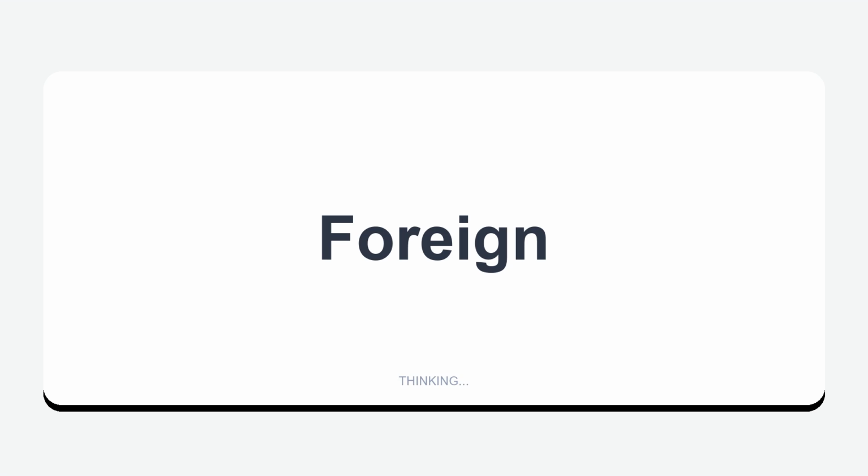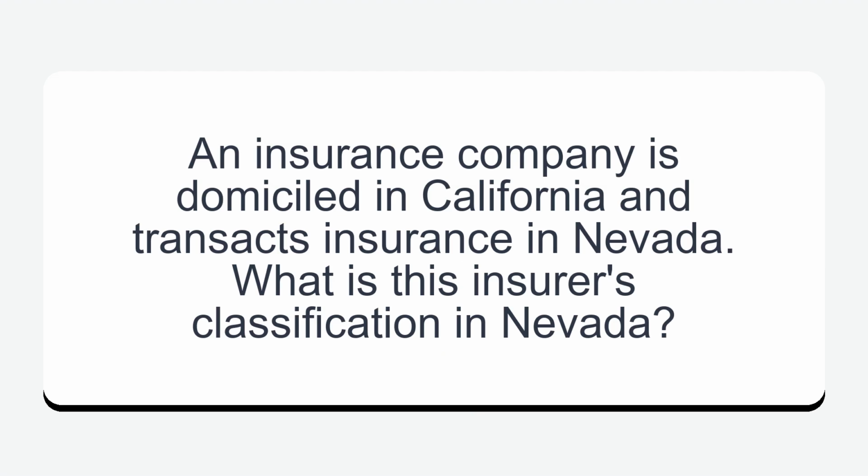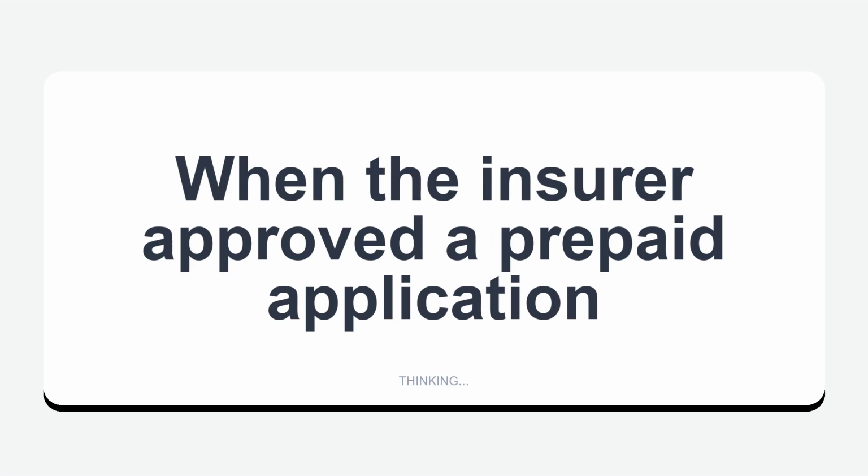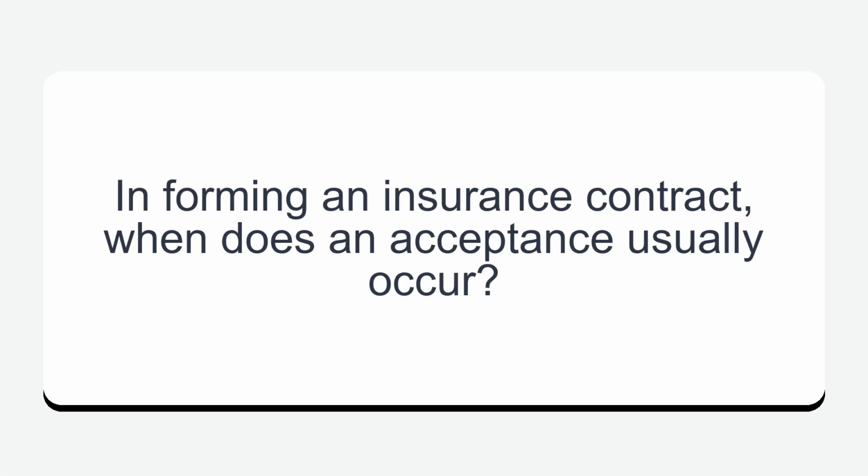Foreign. An insurance company is domiciled in California and transacts insurance in Nevada. What is this insurer's classification in Nevada? When the insurer approved a prepaid application. In forming an insurance contract, when does an acceptance usually occur?